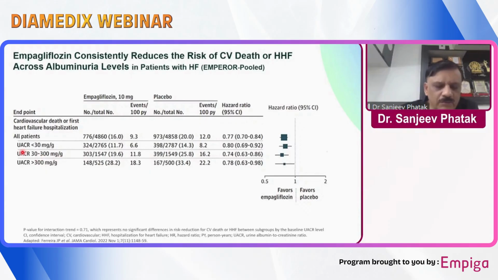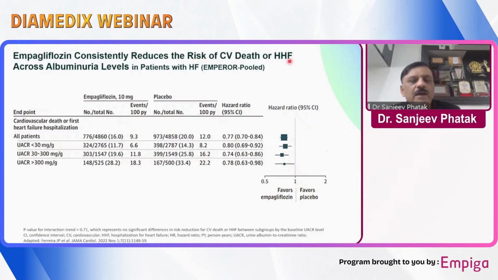But here, in patients with albuminuria more than 300, between 30 to 300, what we call microalbuminuria, though that term is no longer used, or in patients with normoalbuminuria, that means UACR of less than 30, you can see the hazard ratio is to the left of the median, which means regardless of the albuminuria levels, the Emperor pooled data shows that empagliflozin reduces the risk of cardiovascular death or heart failure.